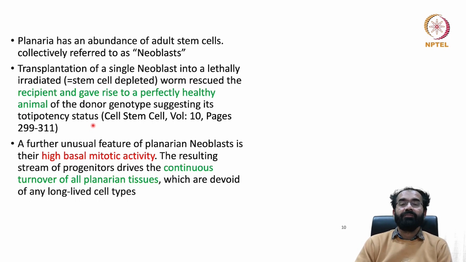Totipotency means if you can make one animal from one cell, that is called totipotency. However, understand, if you take a neoblast and put it in a medium, it will not give rise to an animal. So what it tells you, neoblasts, although they are totipotent, they need the guidance clue from the extracellular matrix or the positional information. Because of irradiation, nothing will happen to the proteins. They will stay there and nothing will happen to the matrix.